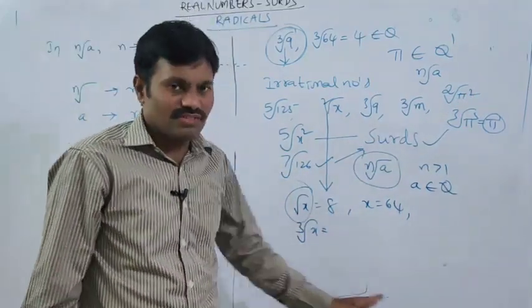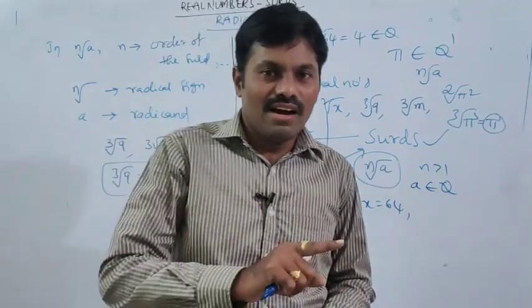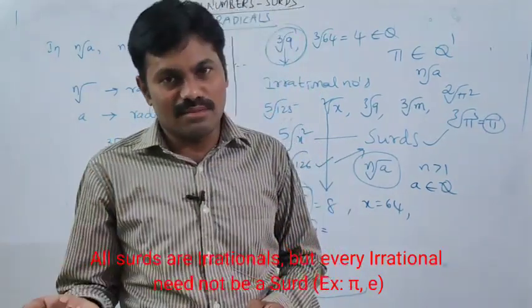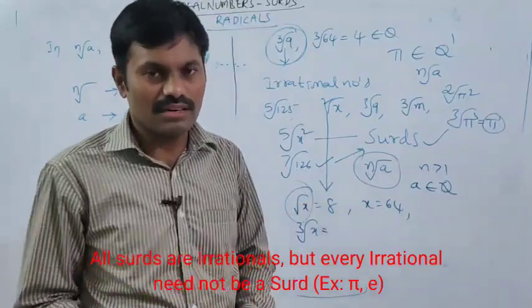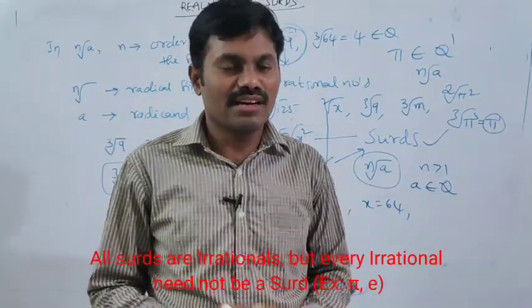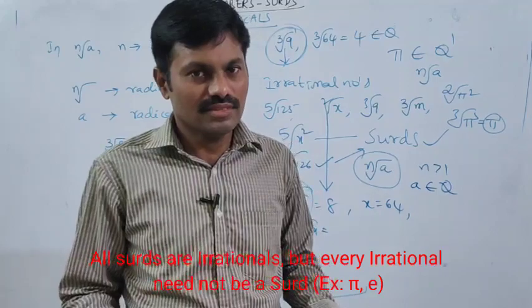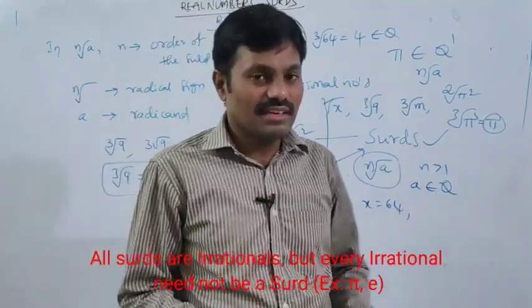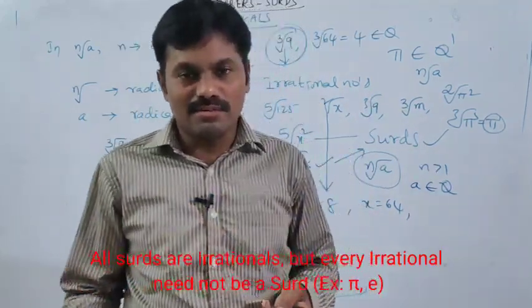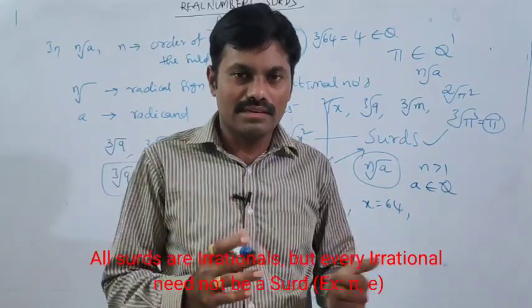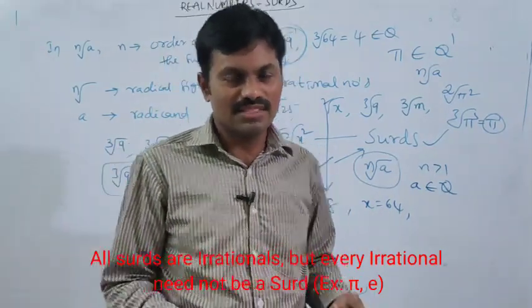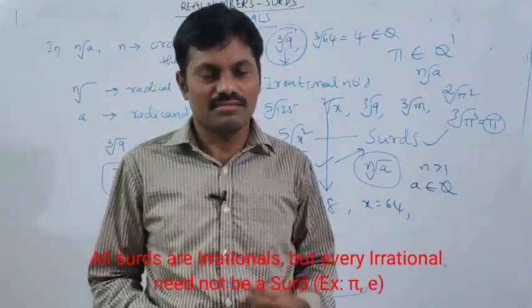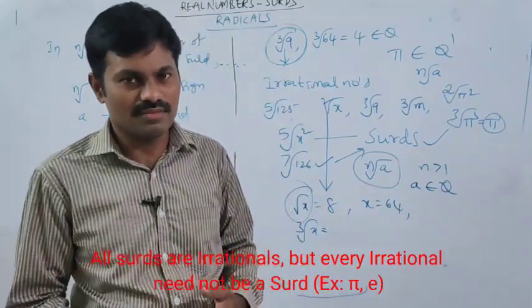So from this what can we conclude? All surds are irrational numbers, but every irrational number need not be a surd. The best examples are pi and e.